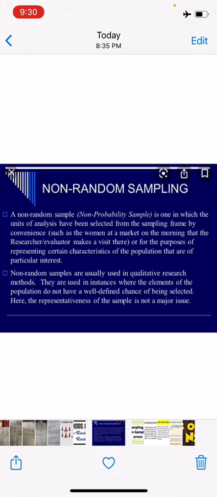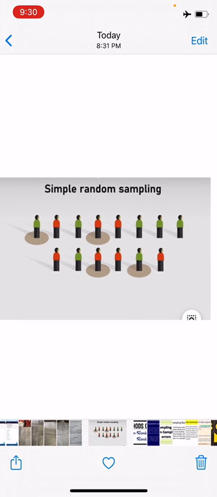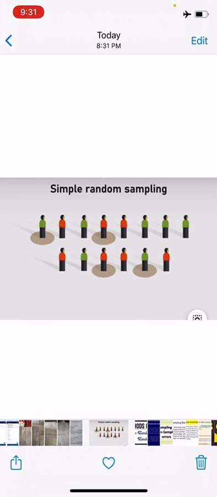In the non-random sampling method, all the units of population do not have an equal chance of being selected, because here the convenience and judgment of the investigator play a very important role in the selection of the sample. Now we will see what is random sampling.